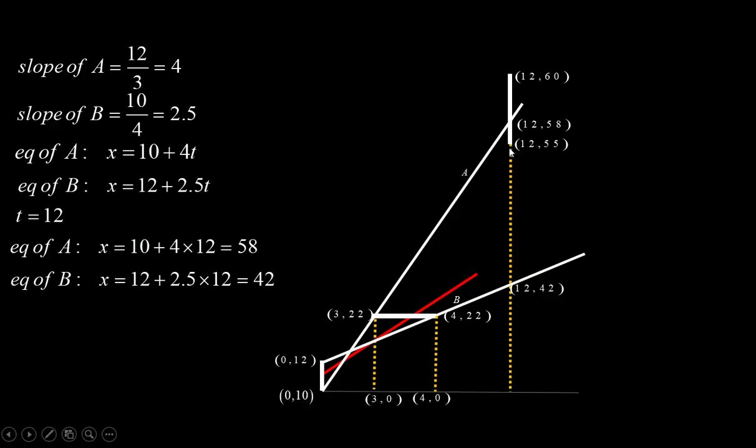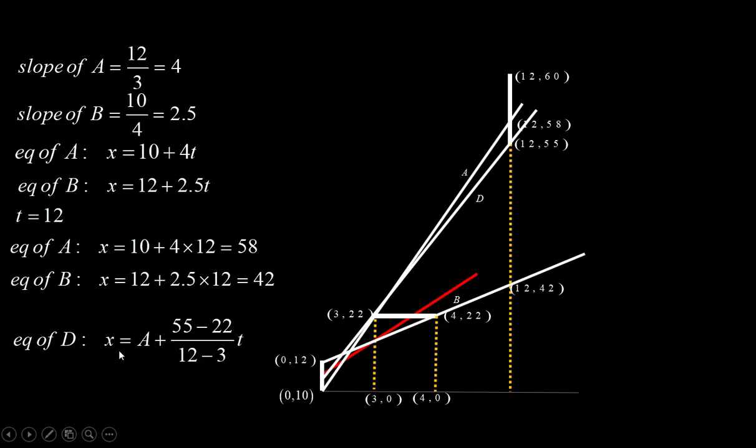So obviously, if you connect this point to various points on this line in this range, the flattest line will be the one which will pass through (3, 22). So draw this line and extend it. So call it D. So this is the permissible minimum slope. So what is the equation of D? The equation of D is x is equal to A.